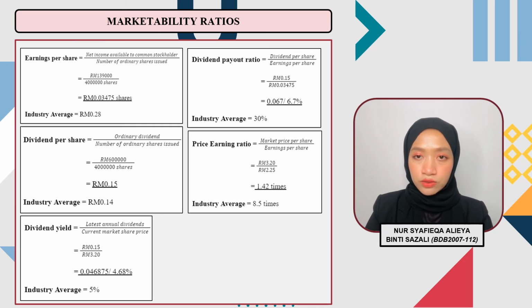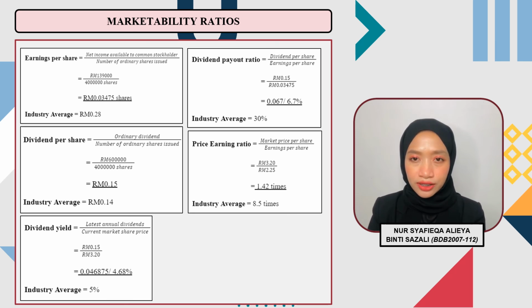Price earning ratio is 1.42 times. Industry average is 8.5 times. The higher the price earning ratio, the higher the investors' confidence, and vice versa. A price earning ratio lower than the industry average reveals the stock may be undervalued. The price to earning ratio is one of the most widely used tools by which investors and analysts determine a stock's relative valuation.